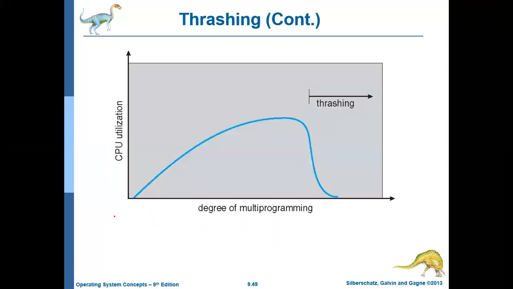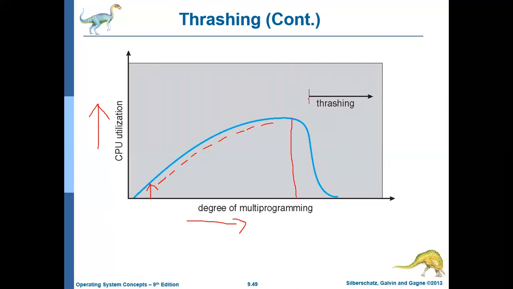This diagram better explains that. The x-axis represents the degree of multi-programming, that is, how many processes are in the main memory, and the y-axis represents the CPU utilization. Initially, when there are few processes in the memory, the CPU utilization is low, so the operating system increases the degree of multi-programming by bringing more processes into the memory. As it increases, CPU utilization also increases, up to this point. This is the threshold.